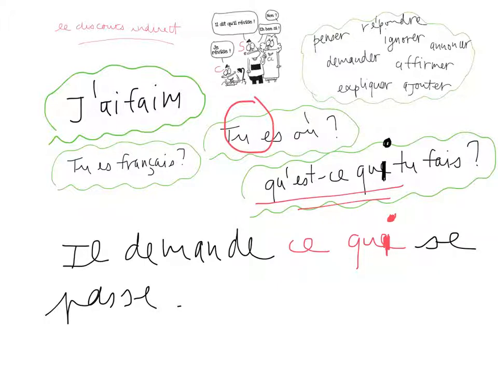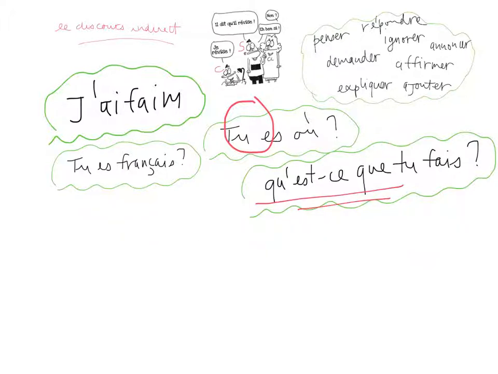As a matter of fact, whenever you want to use what for indirect speech, you should think about ce que, right? Because il dit que means he says that. So que is not what. Be careful. I'm going to show you one example. She explains what she wants.